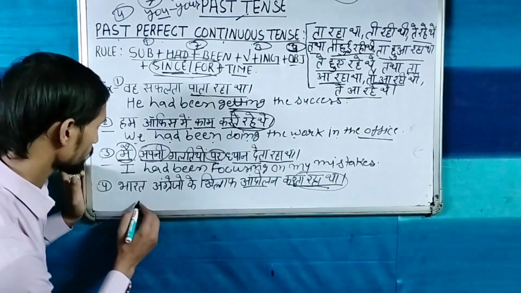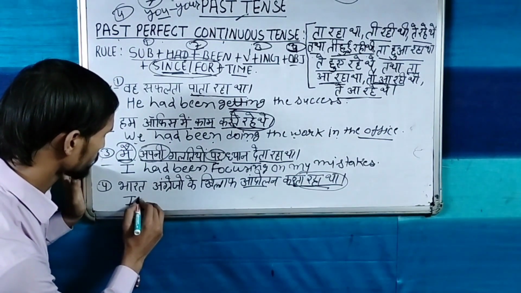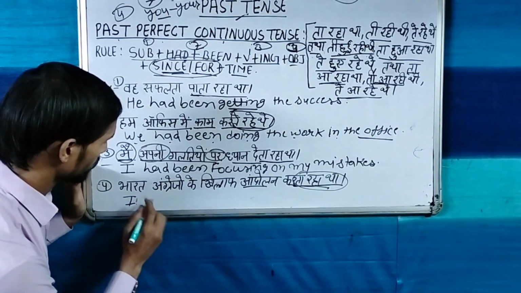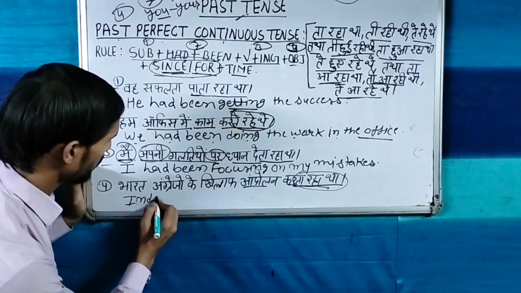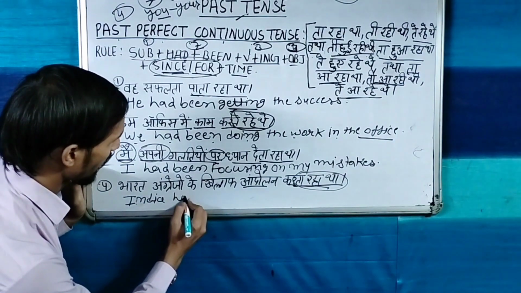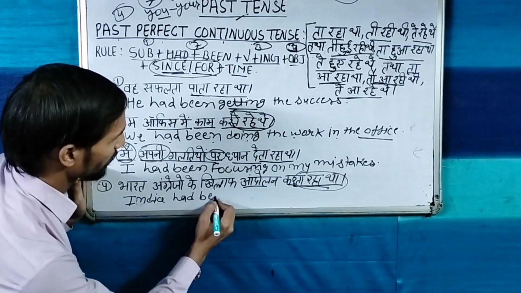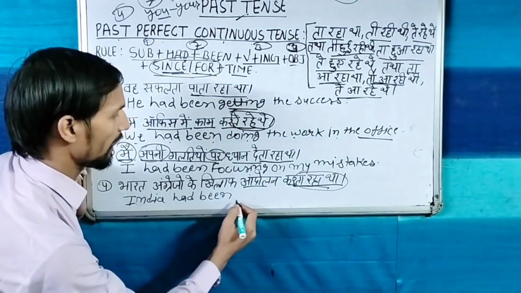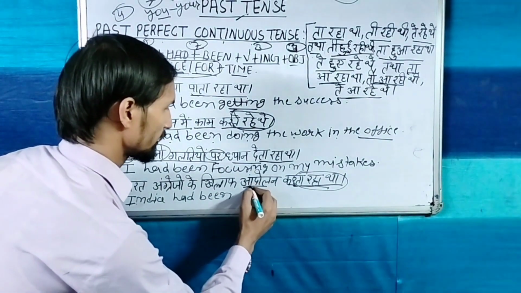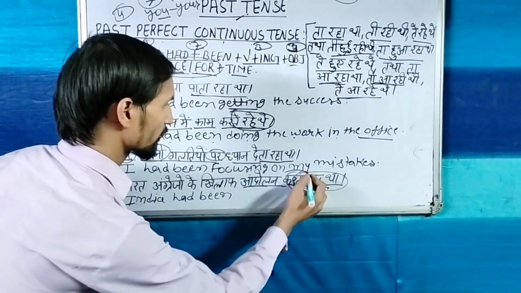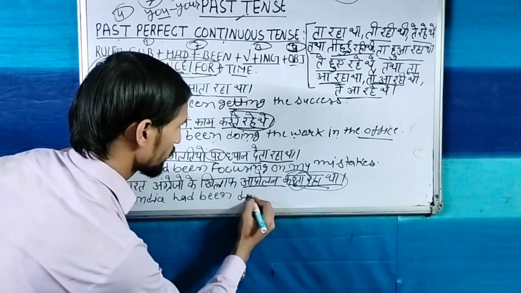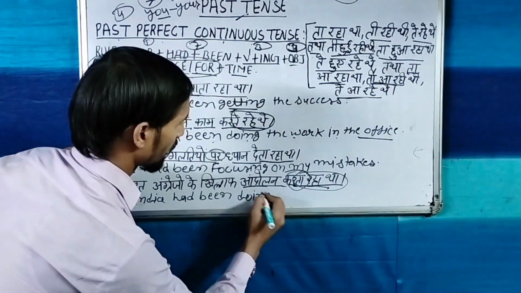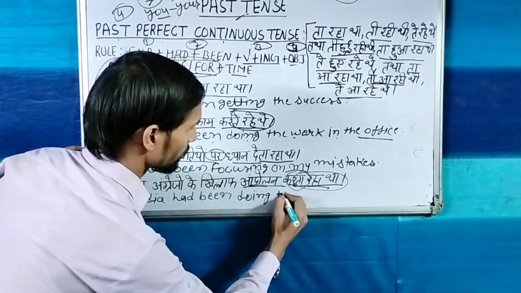Now let's see India had been, आंदोलन करना, or only you can take also करना, doing आंदोलन, the movements.